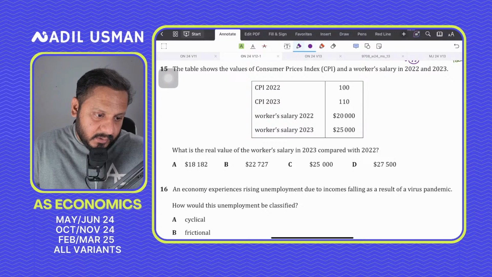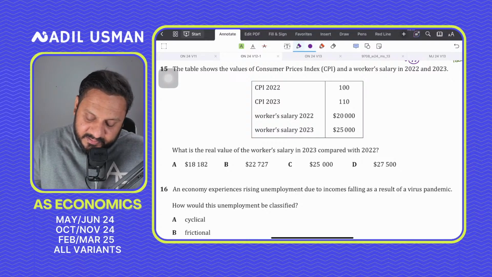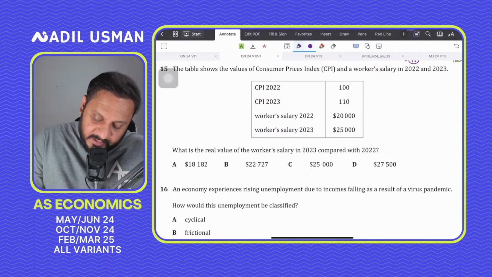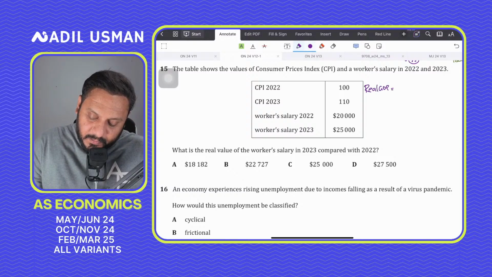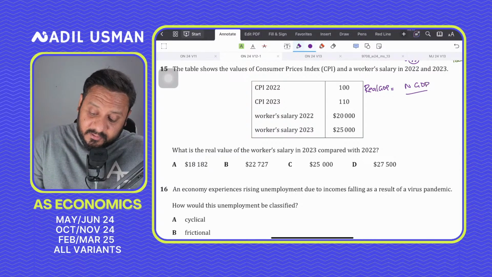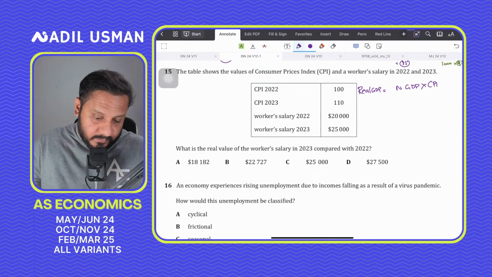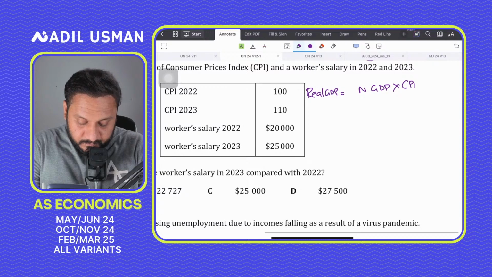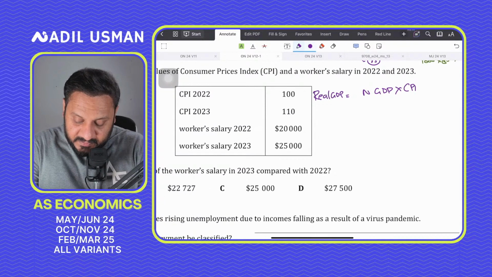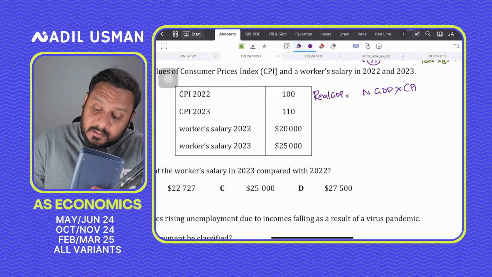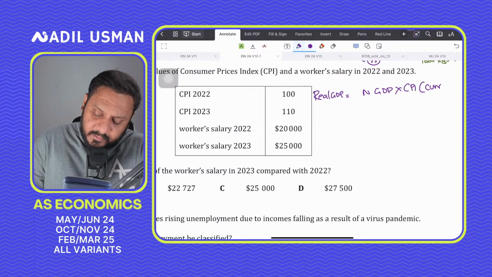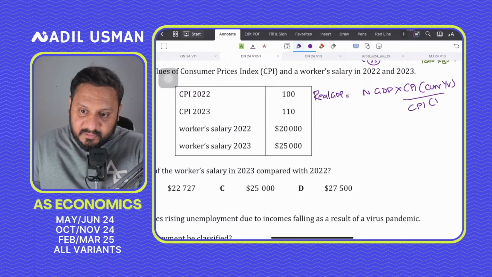When we are calculating real GDP, the formula for real GDP is nominal GDP multiplied by the CPI of the current year divided by the CPI of the base year, right? That is the formula for real GDP, right?